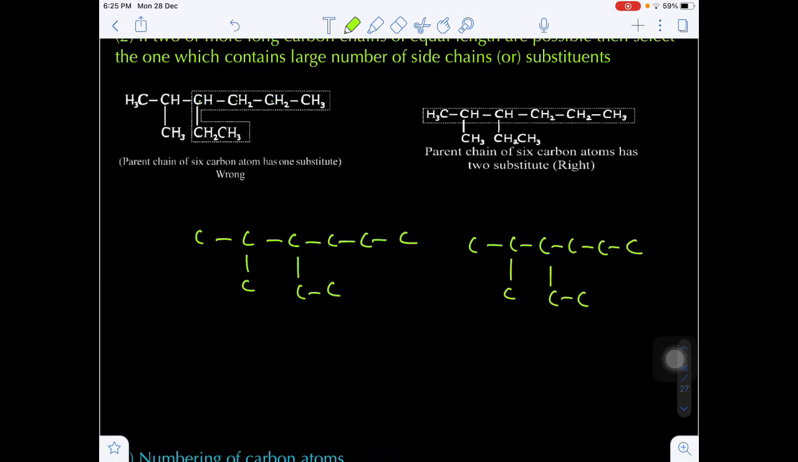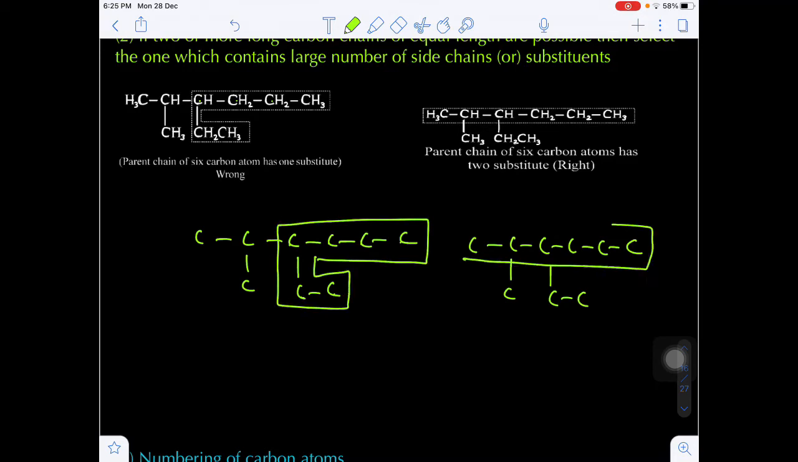Now the same structure I am writing here, 1, 2, 3, 4, 5, 6. This is the 1 carbon, here also 2 carbons. Now what I am doing, I am taking the largest number of carbon atoms, 1, 2, 3, 4, 5, 6. So here 6 carbons will be present in the longest continuous chain. Here also 6 carbons will be present in the longest continuous chain.